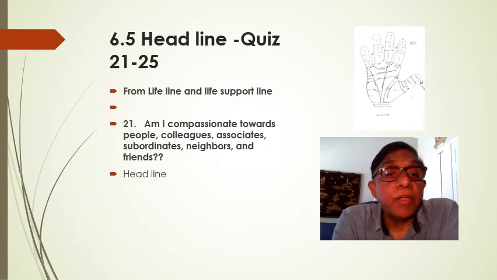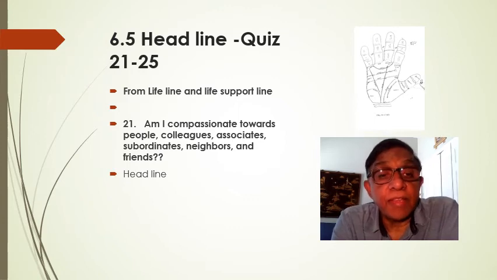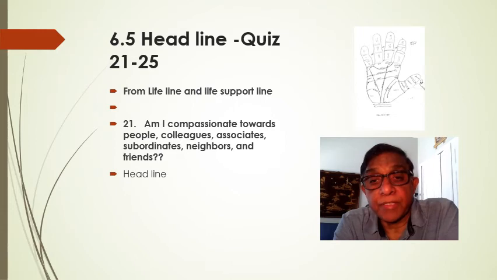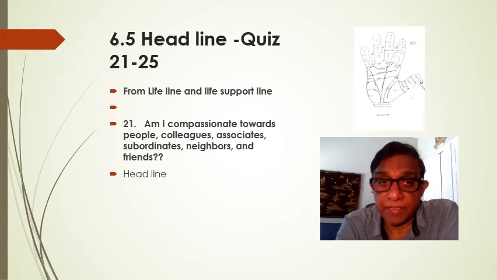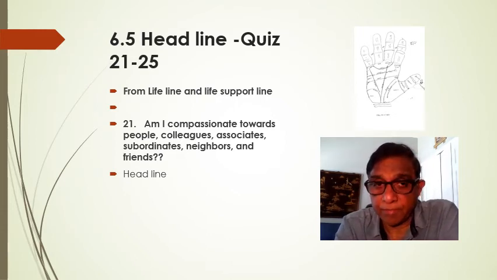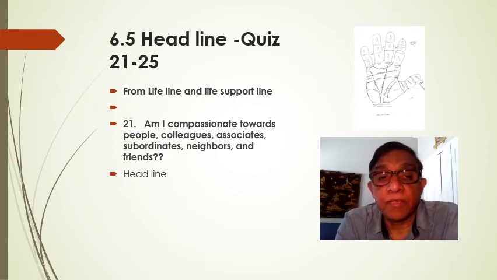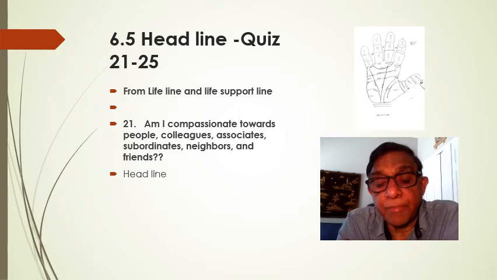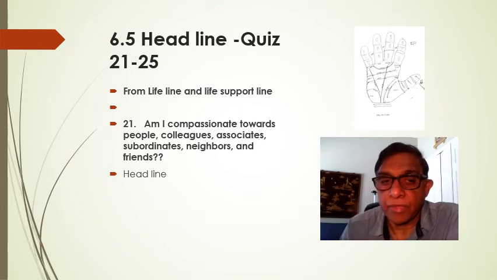Number two, if the lifeline and the headline are attached to each other, then the person is also dependent on his parents for that long period. In fact, a long association shows that the person is highly dependent on the parents.